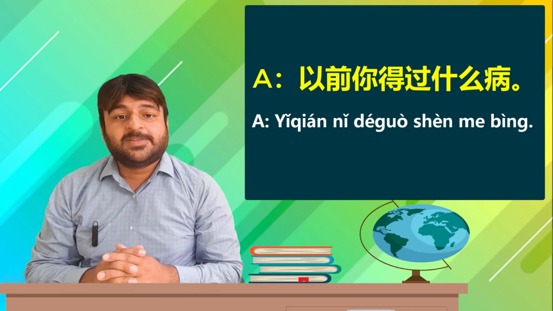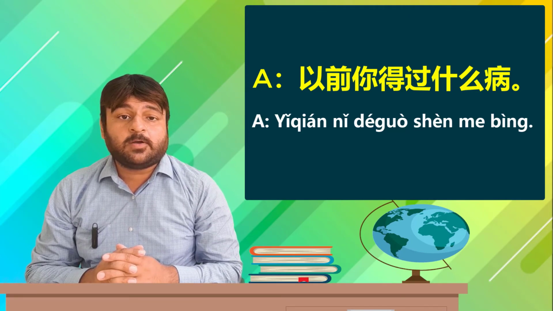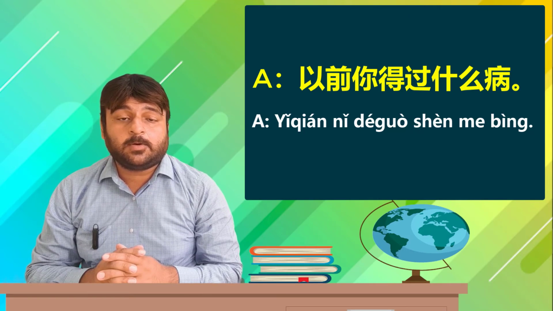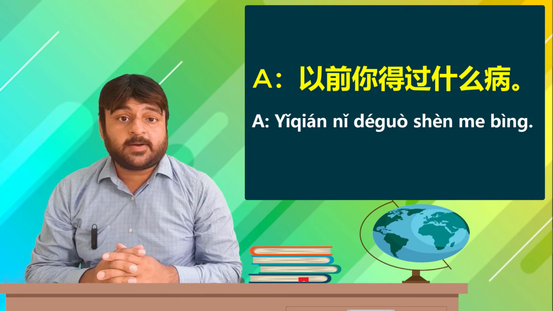Student replies, the huo kan mao is cold, the huo is contracted cold or had cold. Mei de huo, pie the ping. Mei de huo, did not contract, pie the other, ping illness, did not have any other illness. So earlier I had a cold, did not have any other illness.